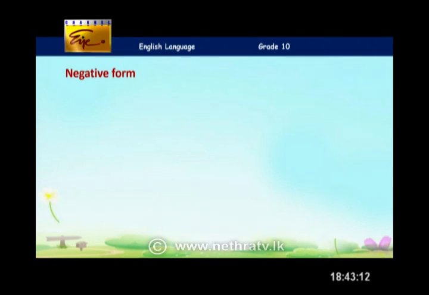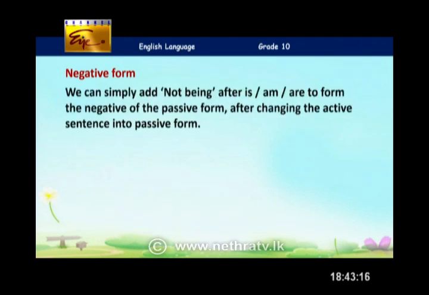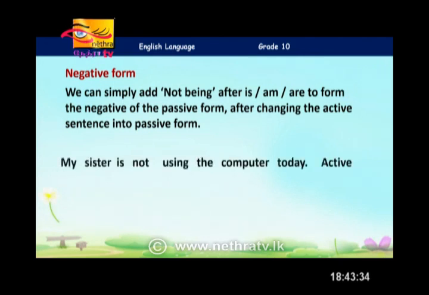Now you learned about the positive and the interrogative, then we have the negative form. So when it comes to negative form, it's a simple task. We can simply add not being after the be verb, that is, am, is, are, to form the negative form in the passive form. Well, of course, after changing the active sentence into passive form. Well, look at this example, children. Then it will be easier, much clearer. So my sister is not using the computer today. That's the active voice. So what happens when it comes to passive form? How do you turn this now?